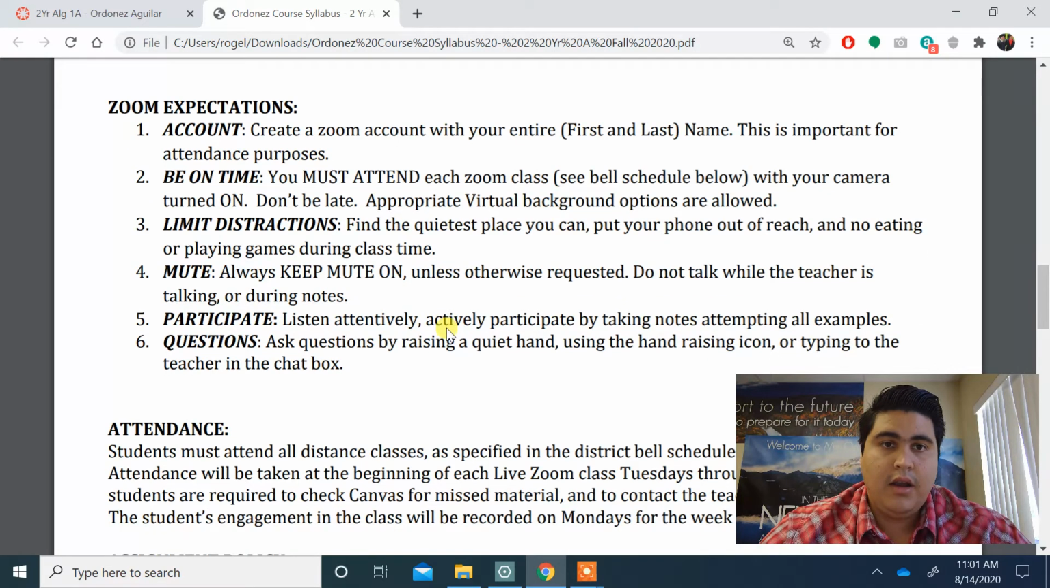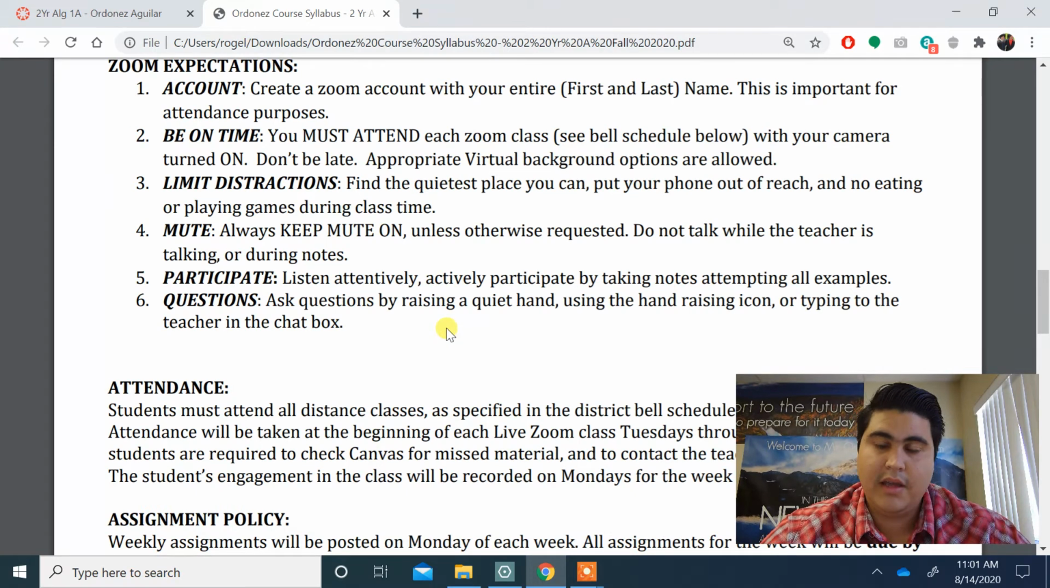Okay, you're going to limit distractions. You've got to find a quiet place, and you've got to put your phone out of reach as well. And no eating or playing games during class time. Again, if you don't follow those rules, unfortunately, I'm going to have to remove you from the Zoom meeting, and then you won't be able to listen to the lesson, and then you're going to fall behind.